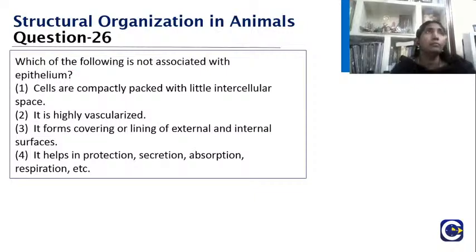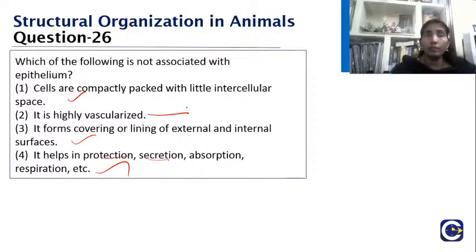When I say epithelium, it's one of the living tissues. Here they are all compactly packed, like a simple one-layer packing, or multi-layered, with little space. What about the covering? Yes, it covers your coelom, internal and external surfaces, and does protection, secretion, absorption, everything. But what is not the answer? Highly vascularized. Epithelial tissue is not highly vascularized. That is why the power of regeneration is quite more in epithelial tissue than in any other tissue.